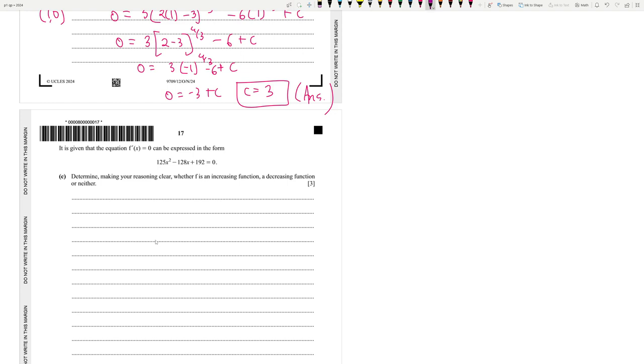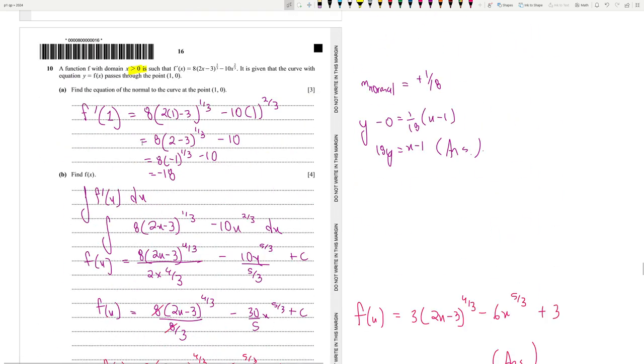Let's try doing this. For all values in the domain, x is greater than 0.